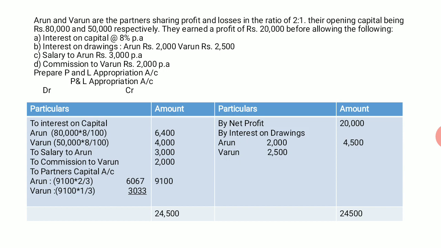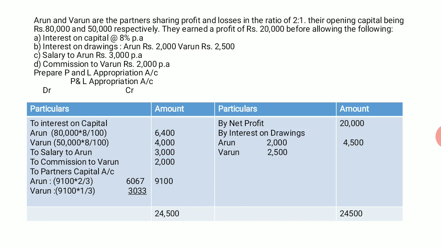What is the second information given? They said interest on drawings. Interest on drawings is always on the credit side of the profit and loss appropriation account. So, how much is interest on drawings for Arun? For Arun, it is 2,000 rupees. It is given in the sum. And for Varun, it is 2,500 rupees. So, in total, we'll get 4,500 rupees. That is on the credit side of the profit and loss appropriation account.